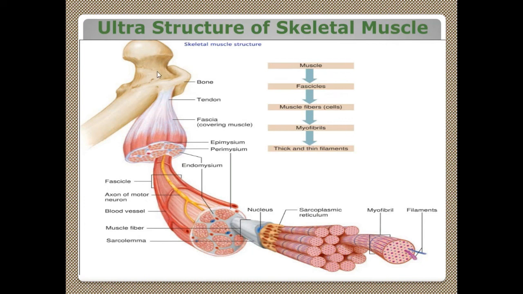So you start from bone. This is the muscle, the entire muscle mass. Muscle mass is going to become fascicles, muscle bundles, and the muscle bundle has muscle fiber cells. Each muscle fiber has myofibrils, and this myofibril has filaments, that is thick and thin filaments, actin and myosin filaments. This is the ultrastructure of skeletal muscle.